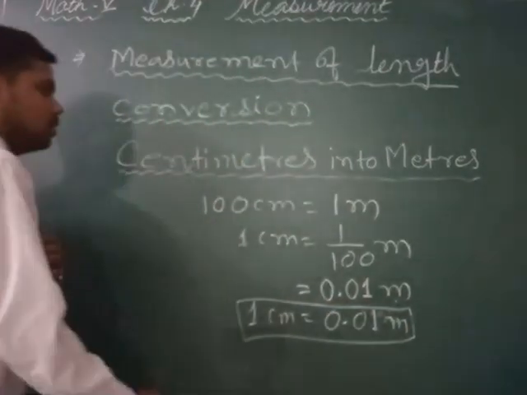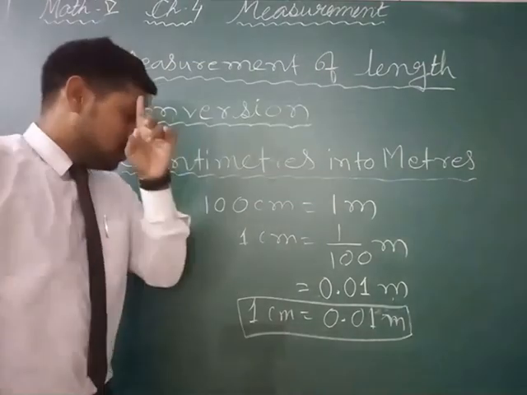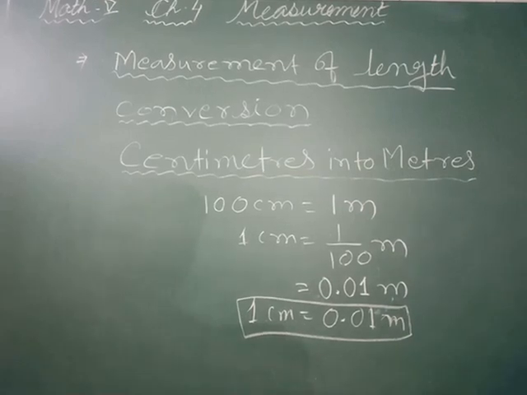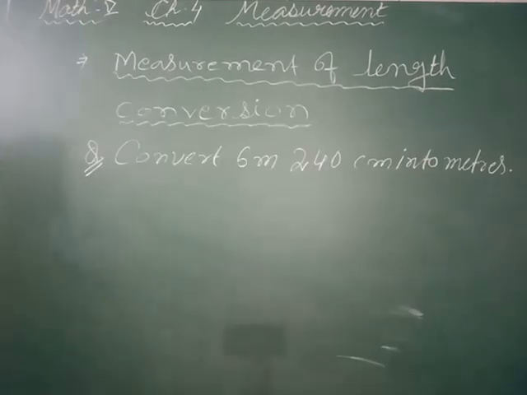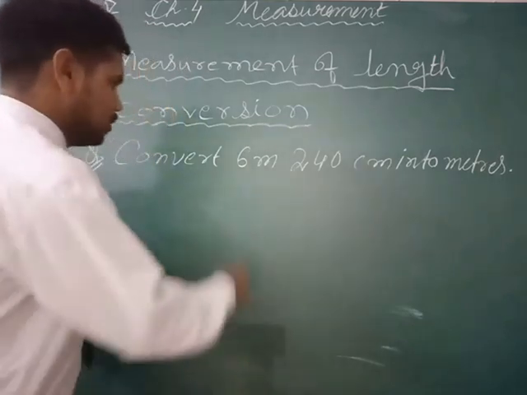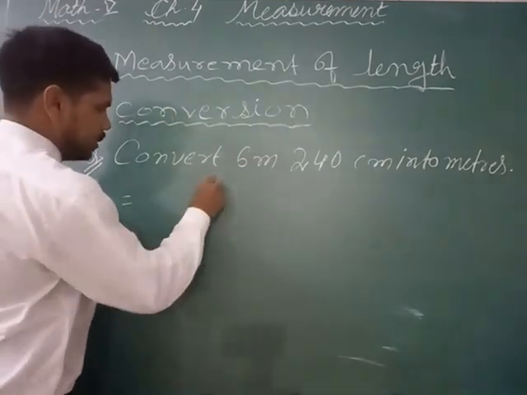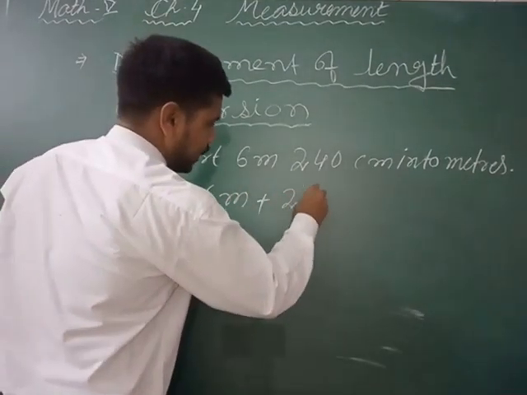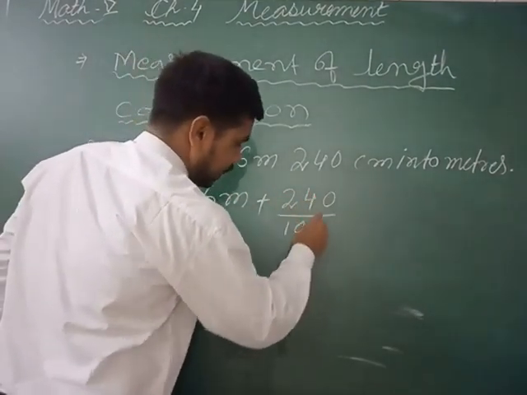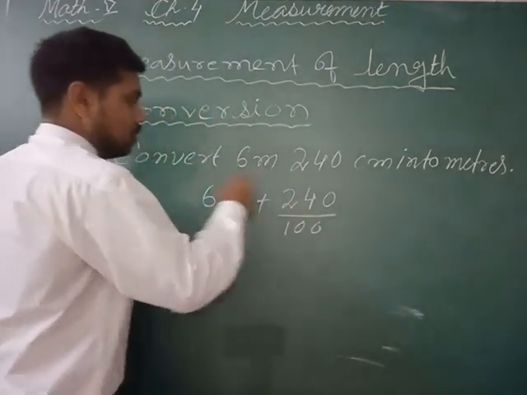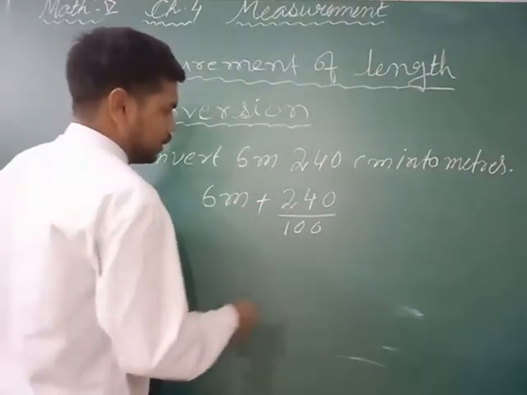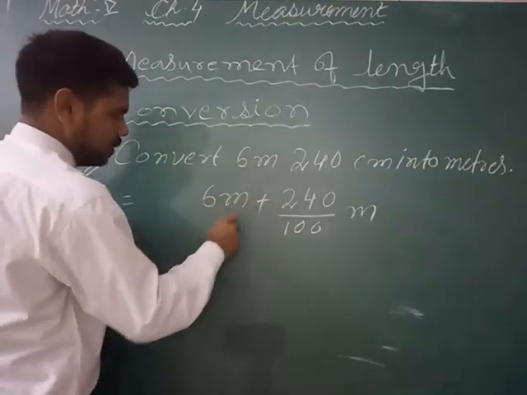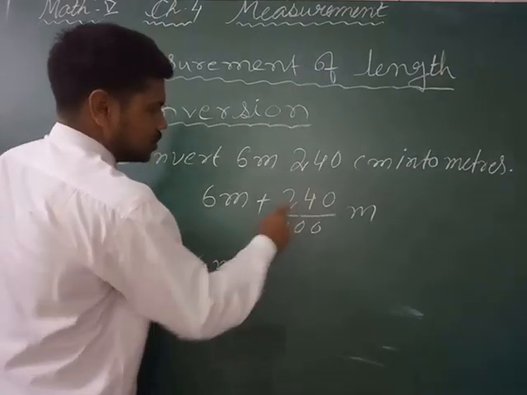So now this much. Now suppose some examples are given, so let's try those examples. We will take one example. 6 meter is already in meter, so 6 meter plus this we have to convert into meter, so 240 divided by 100, here 100 instead of 1000, because 100 centimeter is equal to 1 meter. Now 6 meter is already here, so you have to convert this into decimal.